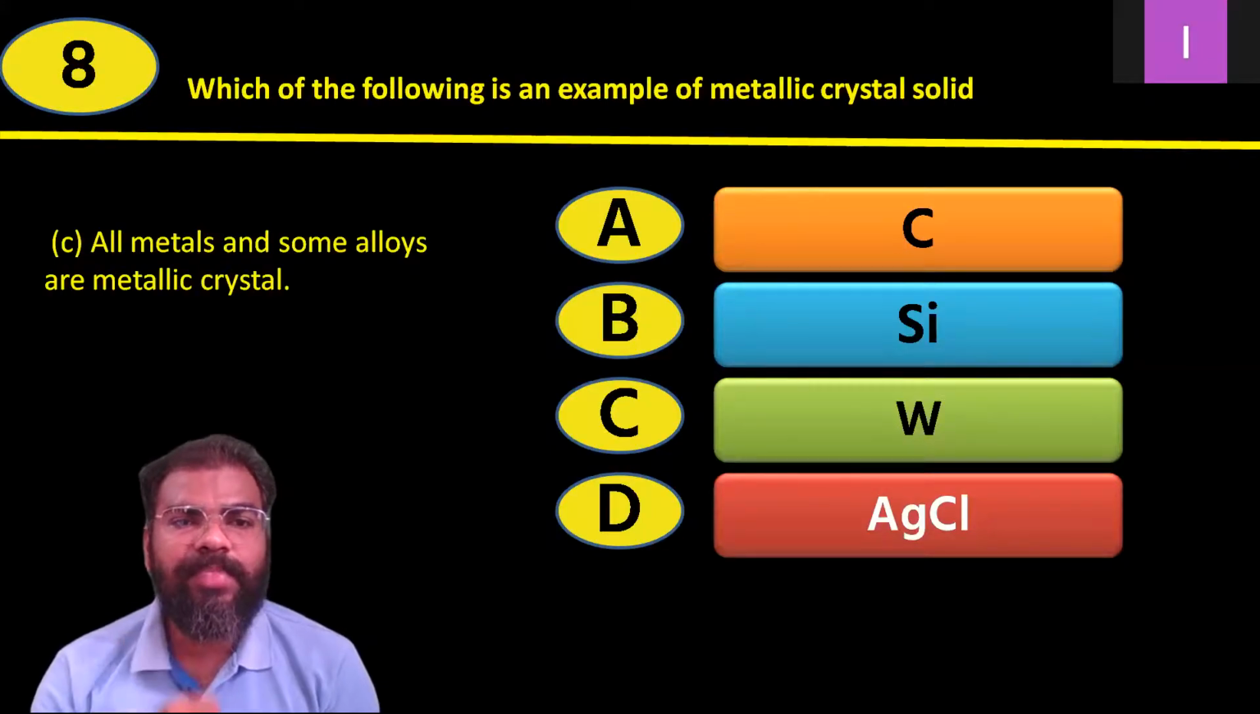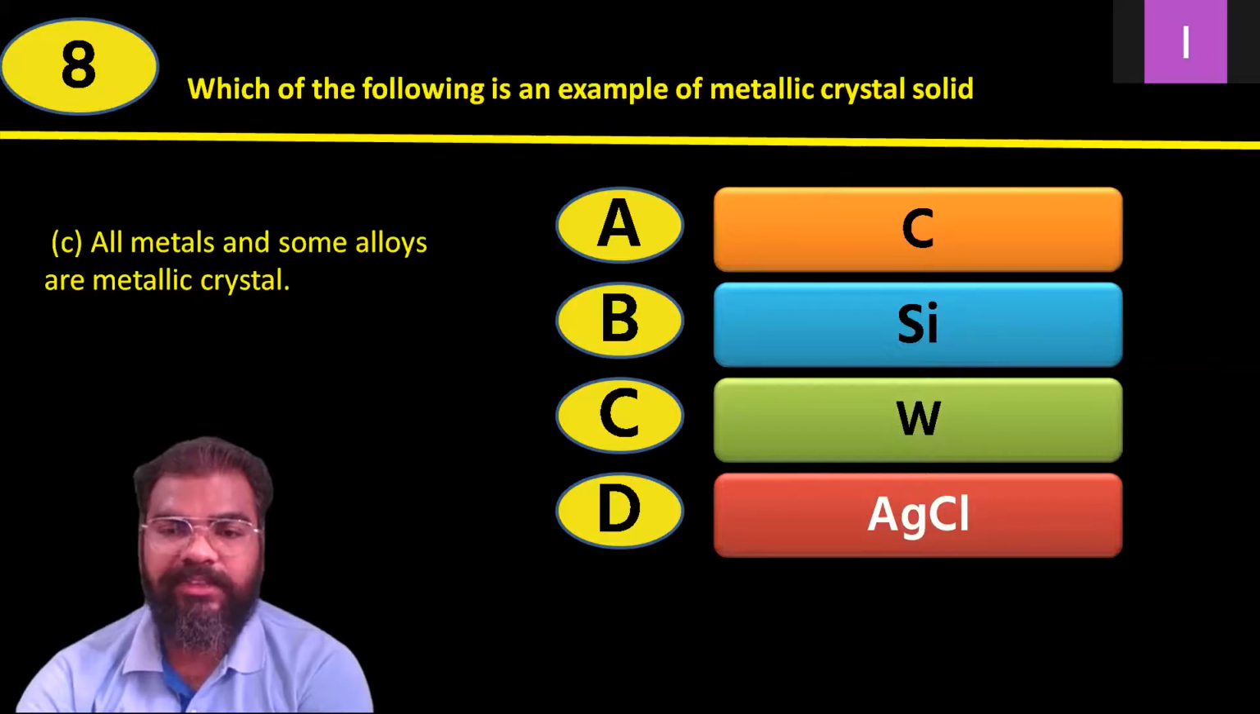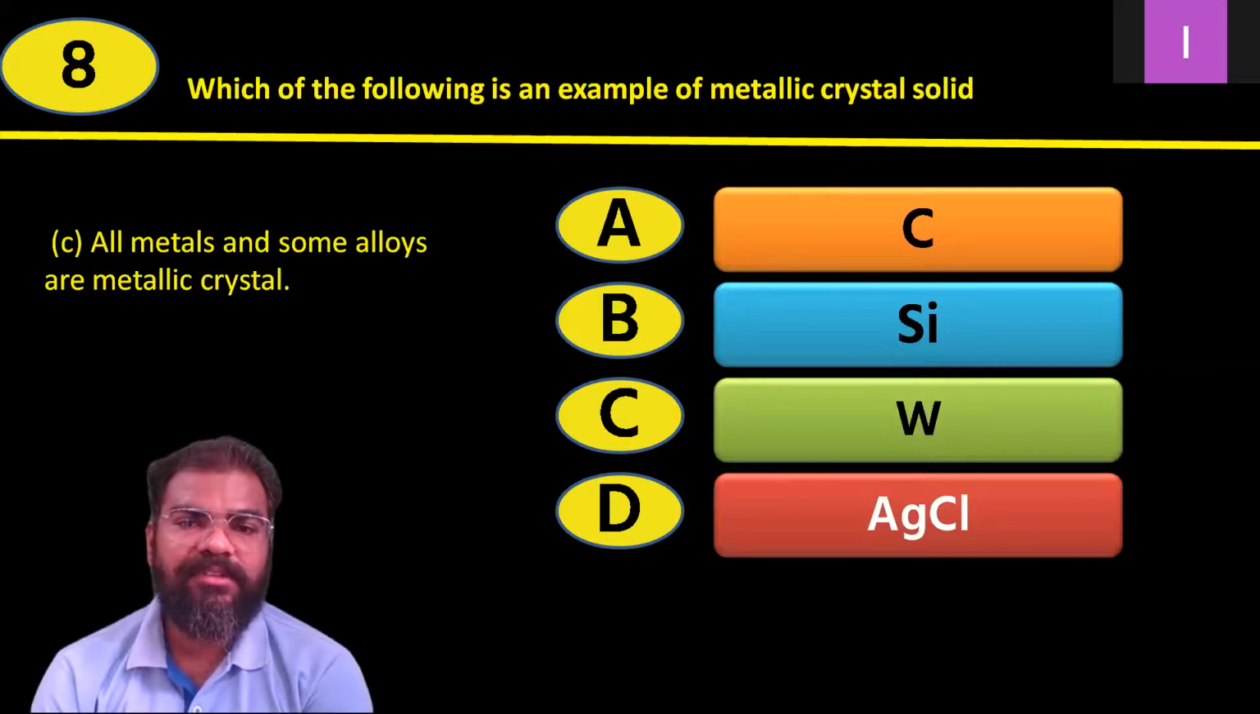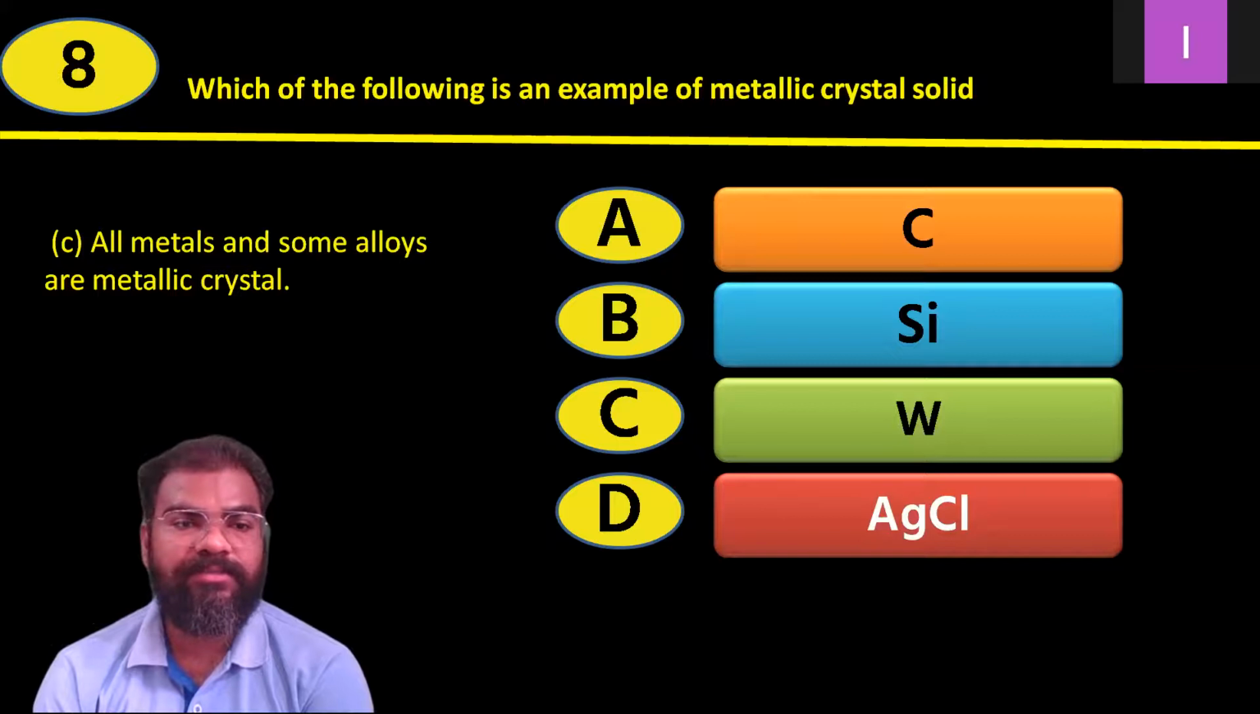Then question number 8. Which of the following is an example of metallic crystal solid? Four options they have mentioned: carbon, silicon, W means tungsten, and AgCl, that is silver chloride. Which of the following is an example of metallic crystal solid? Carbon, silicon, tungsten, and silver chloride.